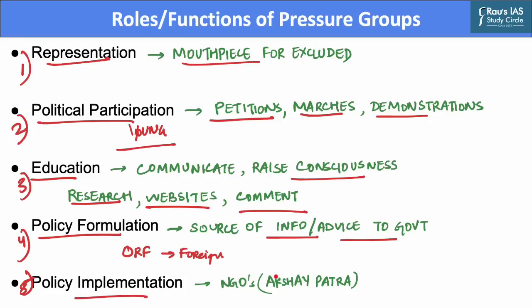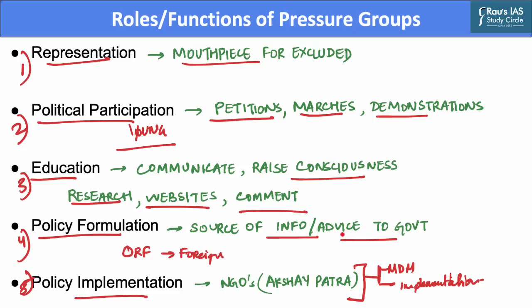The fifth function that these groups perform is that of policy implementation. The role of some pressure groups extends beyond trying to shape the content of public policy to playing a role in putting the policy into practice. Groups such as Akshay Patra are responsible for designing policies regarding the midday meal, while also acting as implementing agencies. However, questions have been raised about the groups in implementing policy. Some have criticized such groups for being very close to the government, therefore endangering their independence, while others have argued that policy implementation gives such groups an unfair political leverage in influencing policy decisions.